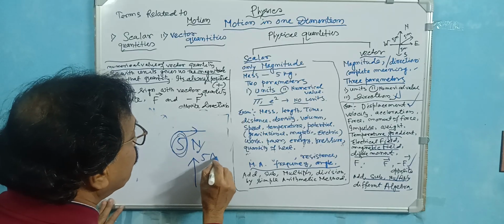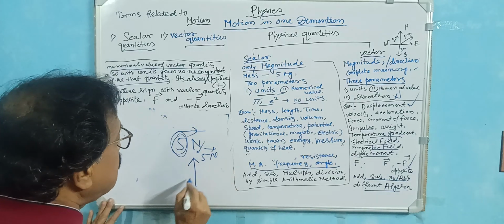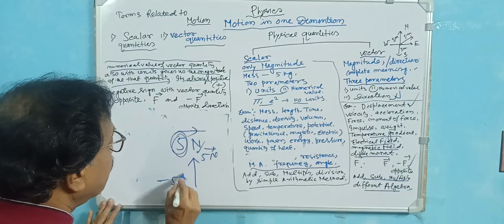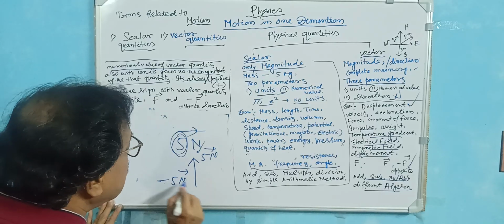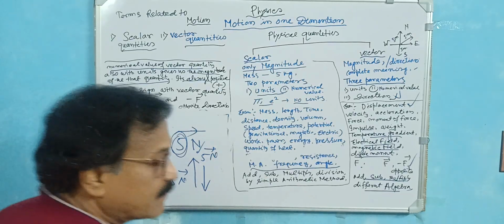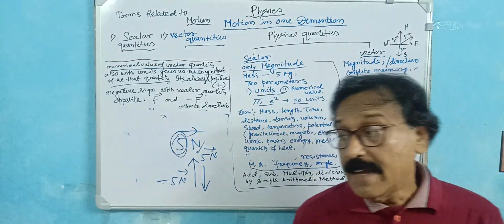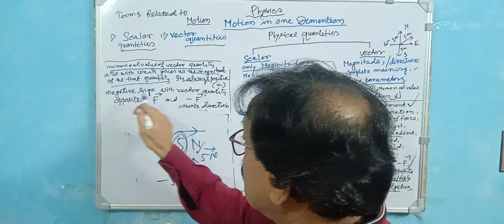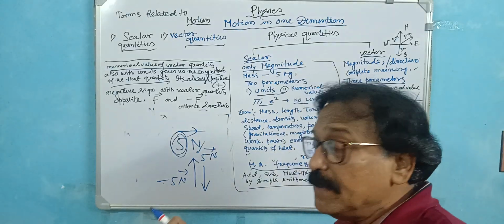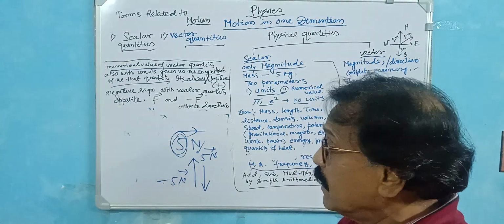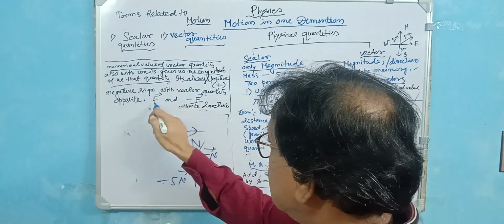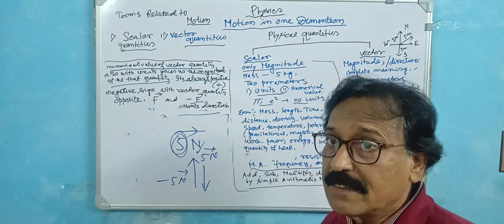If it is minus 5 N, that means it acts in the opposite direction. That is a very meaningful thing. A negative sign with a vector quantity means the opposite direction.